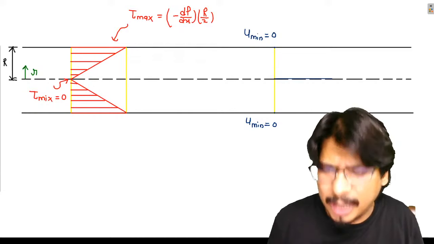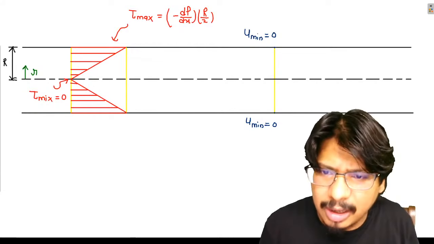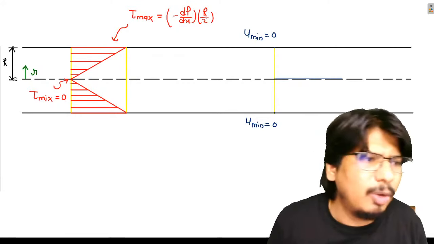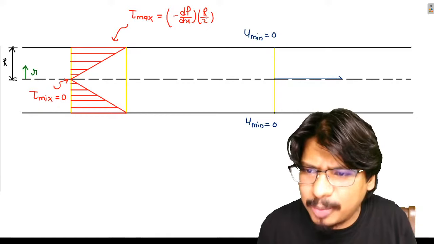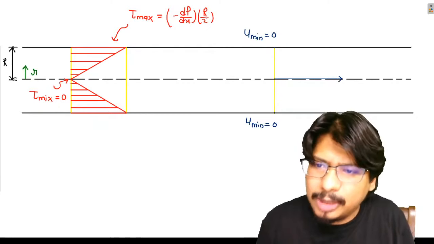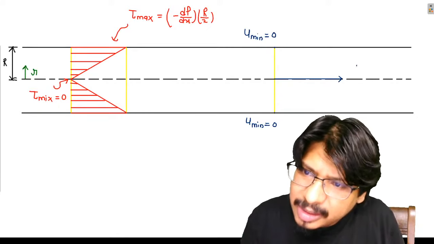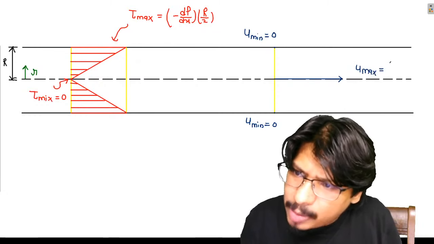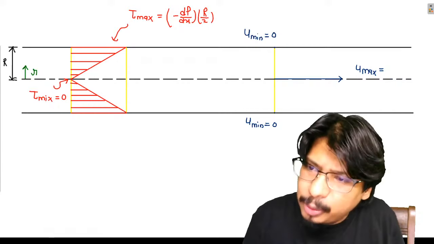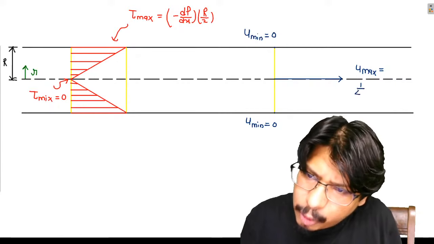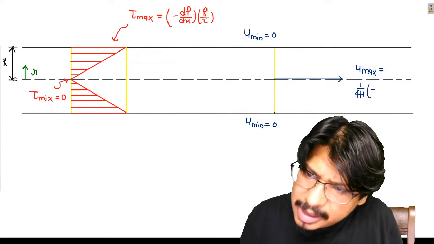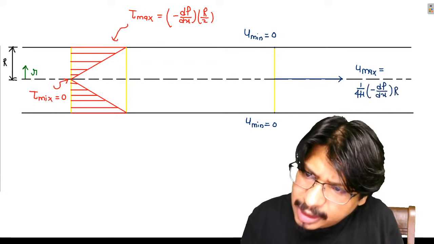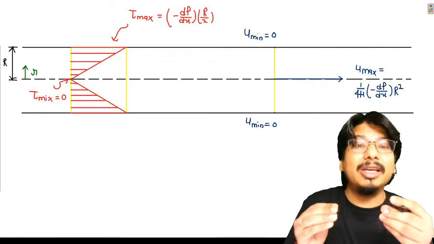चलो यहाँ पर मैं एरो बना देता हूँ because the direction of the velocity is in this direction only. No problem. Now this is your u max. U max is equal to 1 upon 4 mu minus dp by dx into capital R square. यही है ना. Now how the velocity is varying?